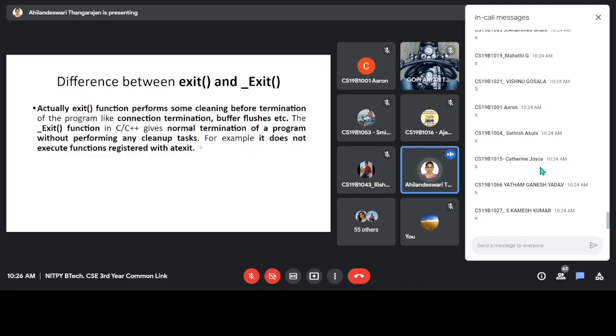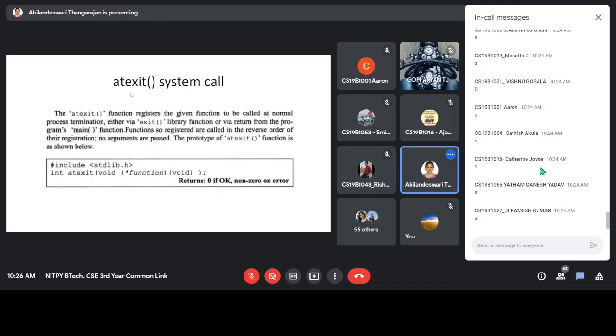So now we are going to see what is meant by at exit. It is one of the APIs, the atexit system call. So at the time of exit, what needs to be done, that we can specify for the program. The atexit function registers the given function to be called at normal process termination. So we are going to list some functions to be called at exit, so that they will be invoked when you are exiting from the program. That is the meaning.